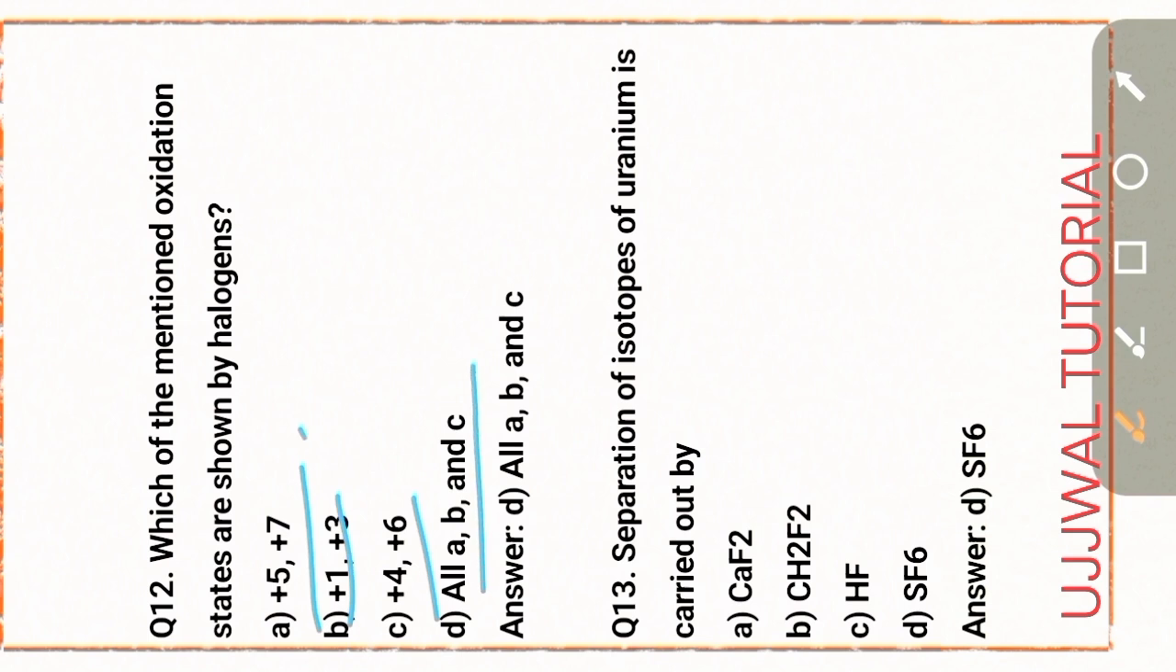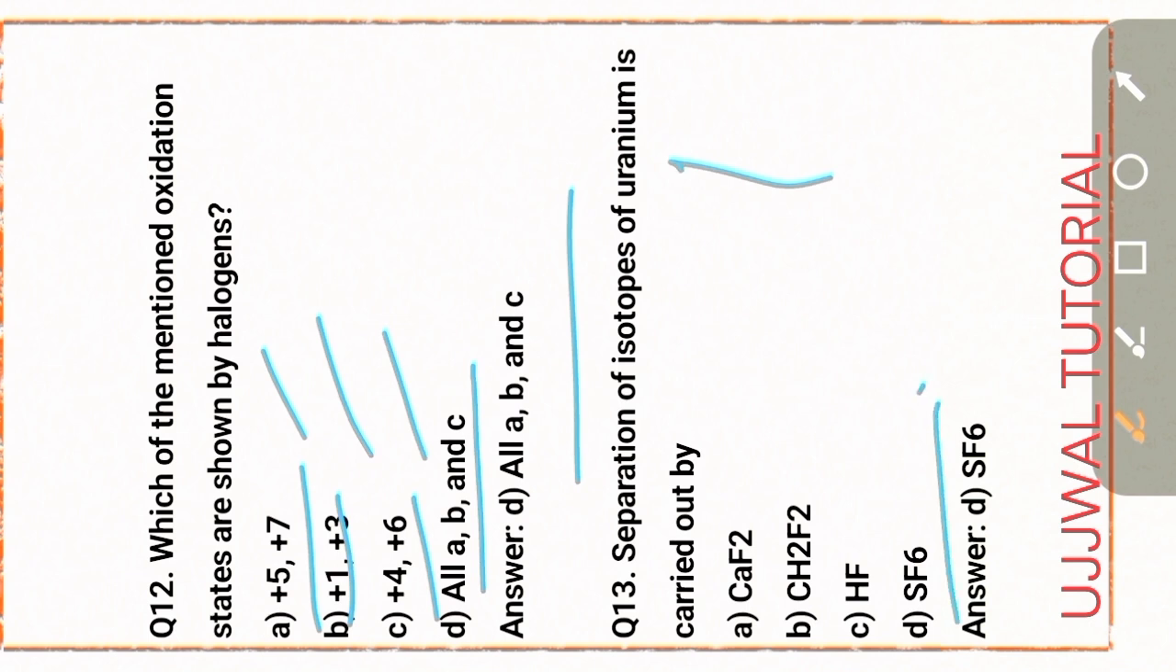That is +5 and +7, +1 and +3, +4 and +6. Next, question number 13. Separation of isotopes of uranium is carried out by sulfur hexafluoride. Option D is the right answer, SF6.